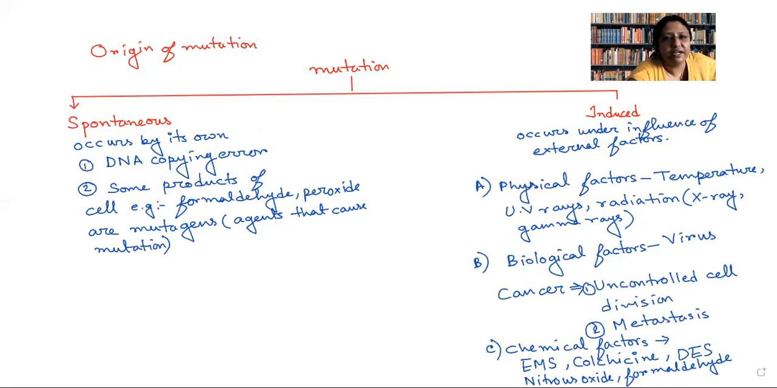Does anyone have any doubts regarding the different types of mutagenic agents? Anyone wish to share anything?